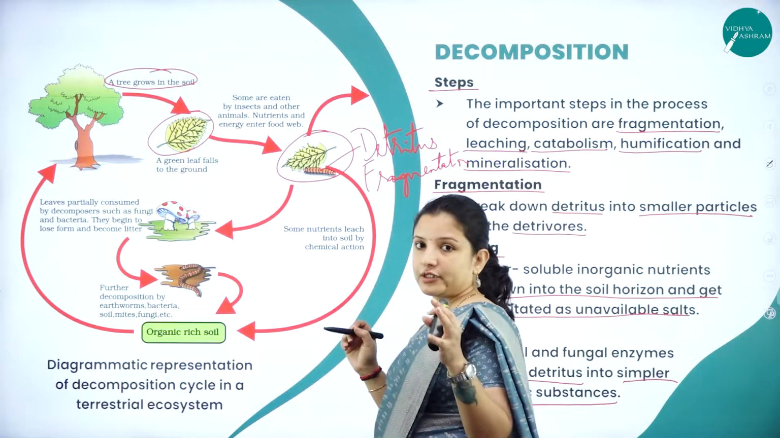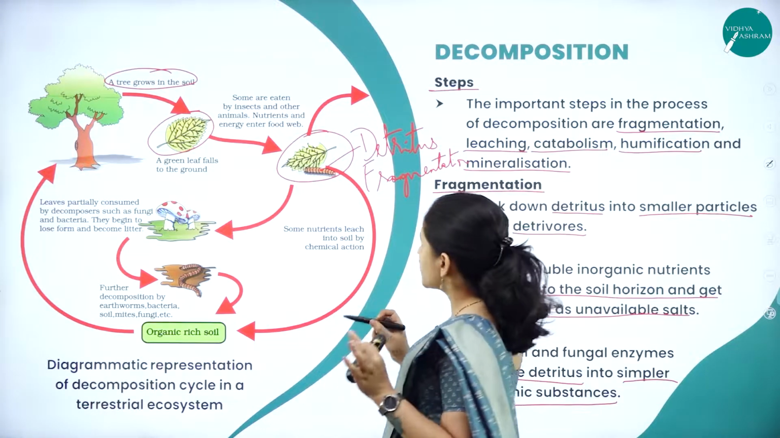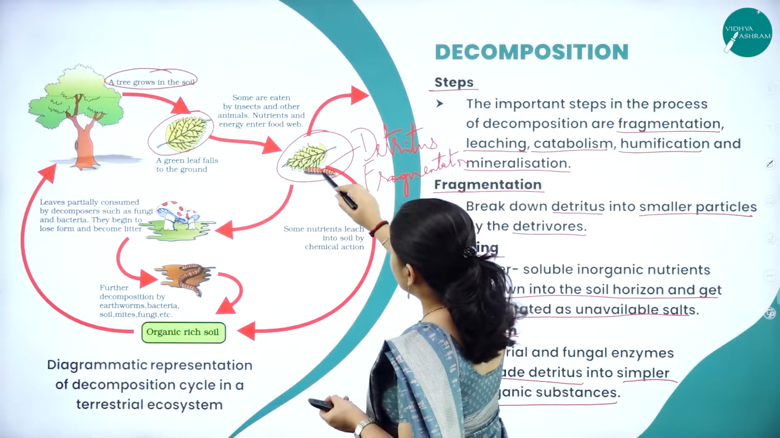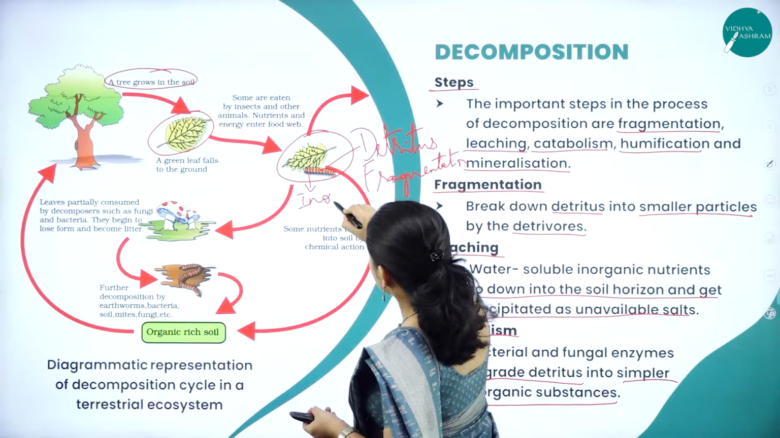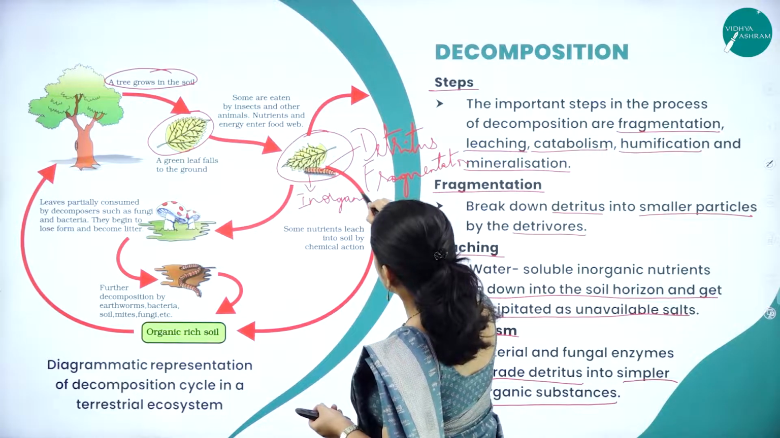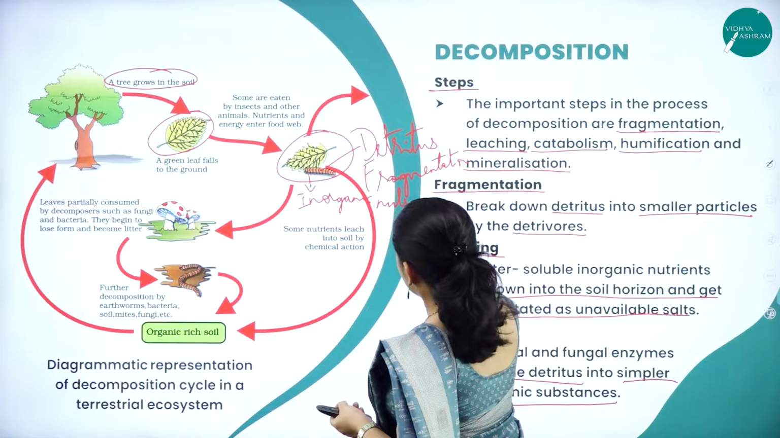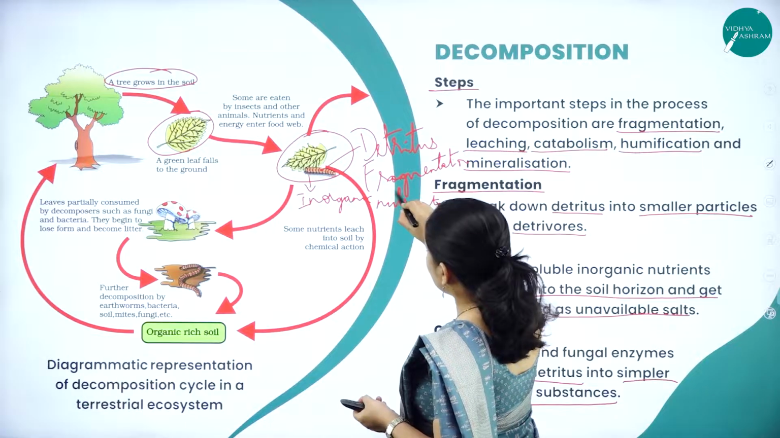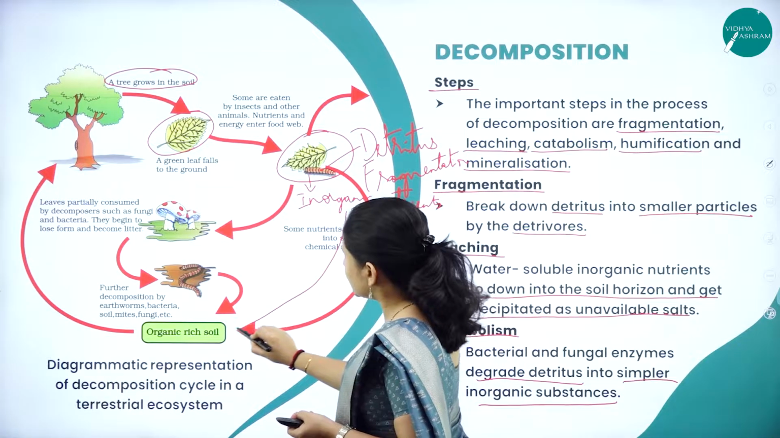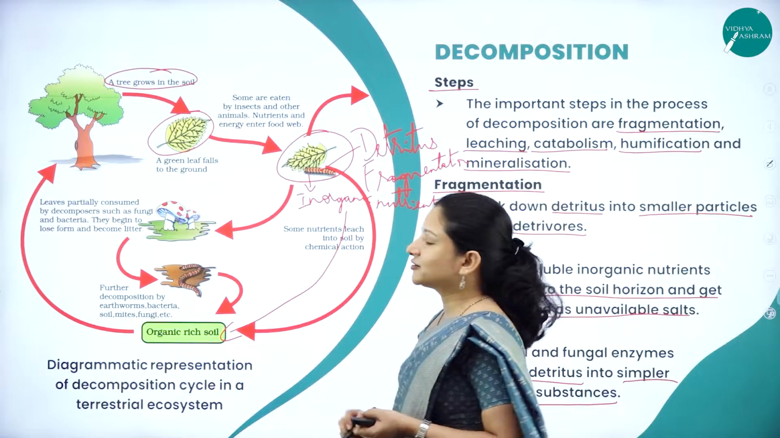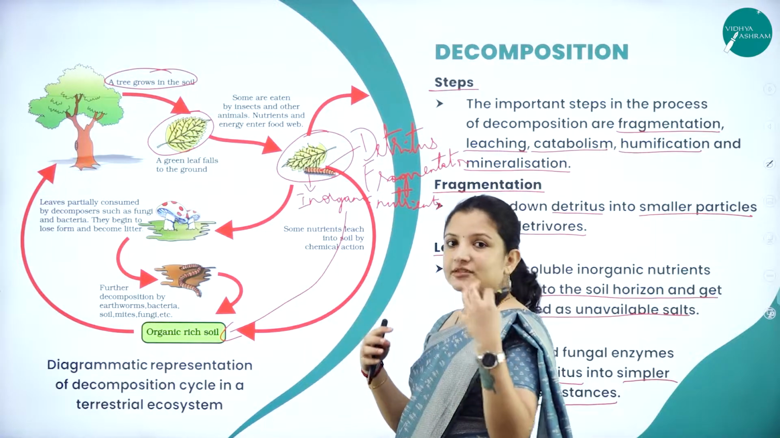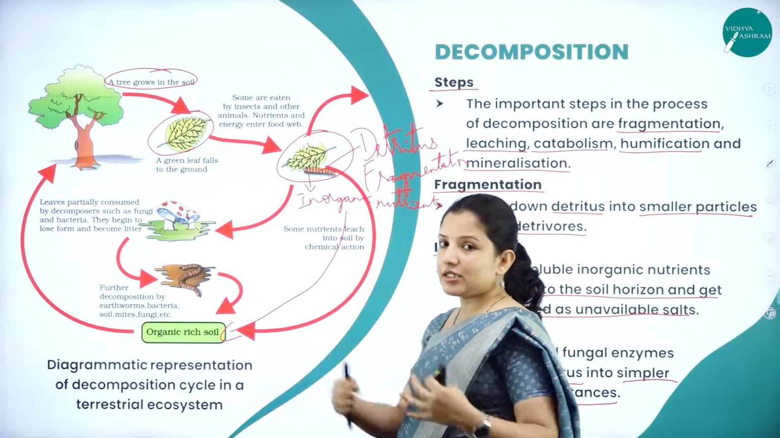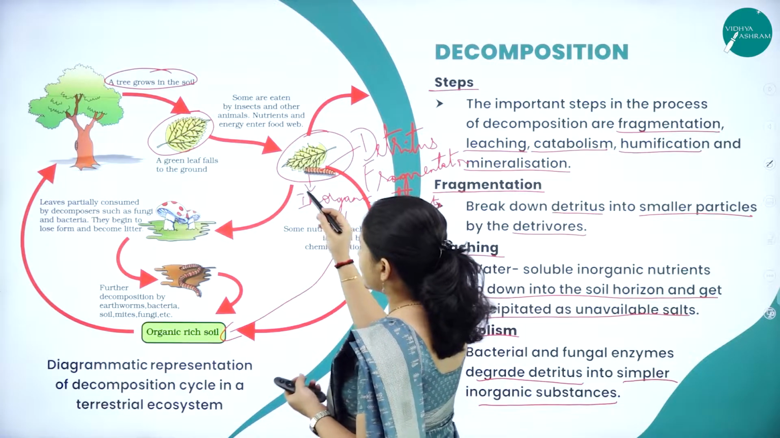After they are broken down into smaller bits, the next step is leaching. Here, whatever inorganic nutrients were there will start leaching into the soil, and they will make the soil rich in nutrients because of leaching. Because they are water soluble, they will start leaching through the soil.